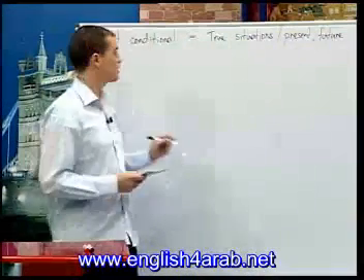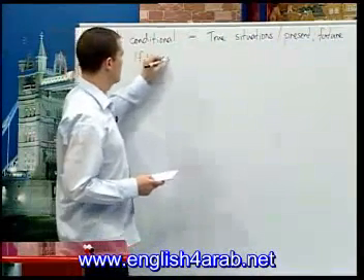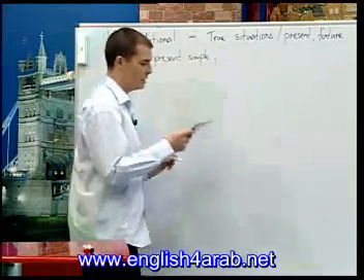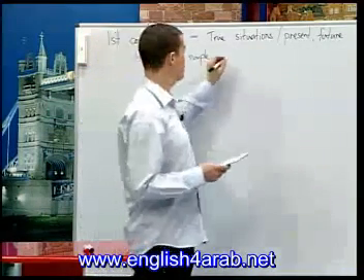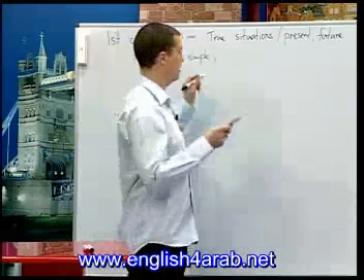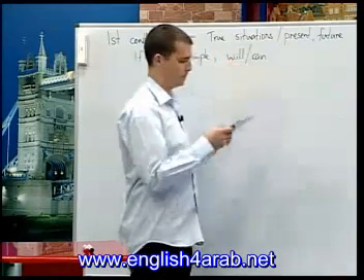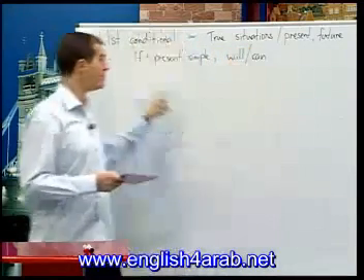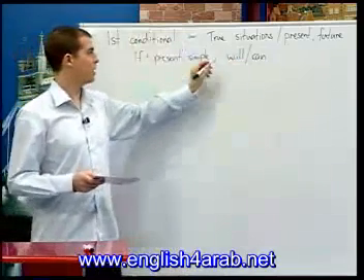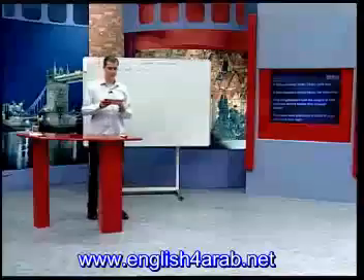In the if clause, we have present simple. So we have if plus present simple. And in the main clause, we use will or a future form like can as well. So will, maybe can, in the main clause. And if the if clause begins the sentence, we must have a comma. Okay, let's look at the second conditional now.